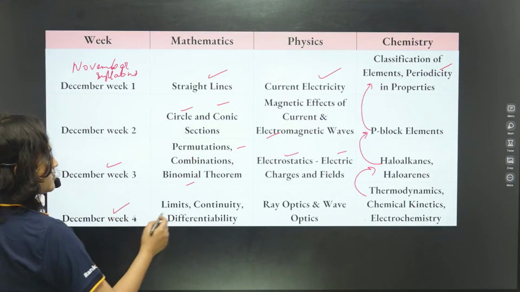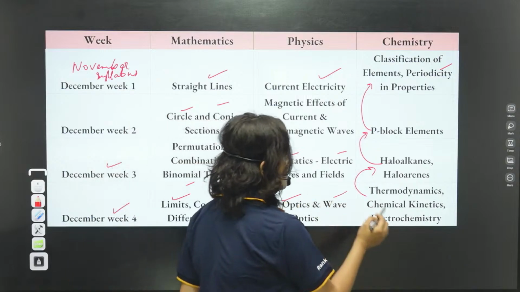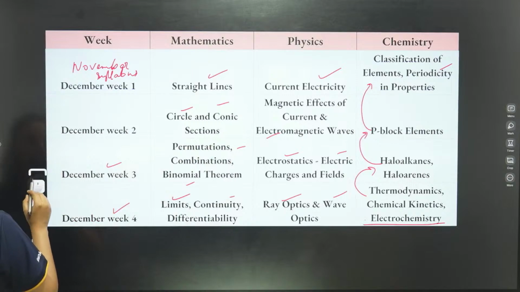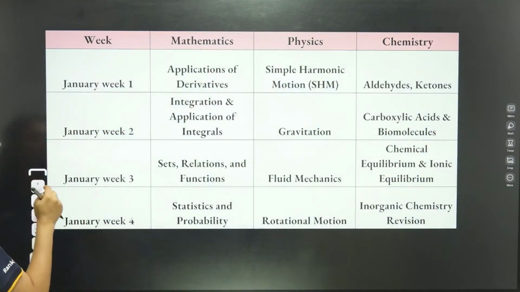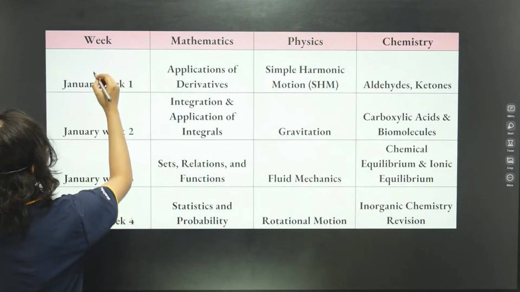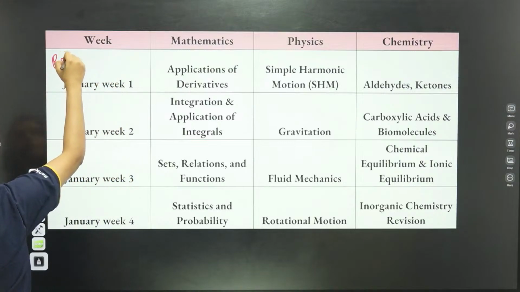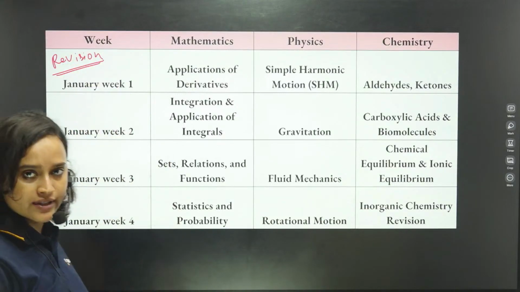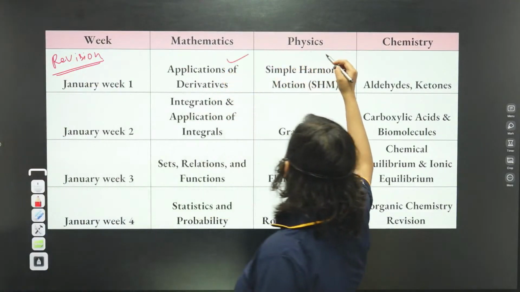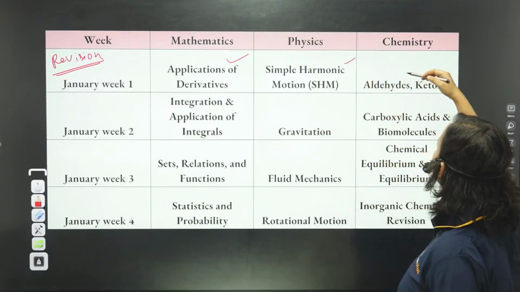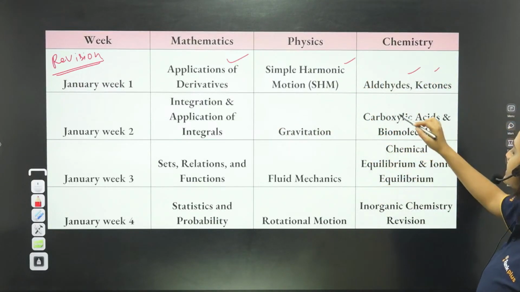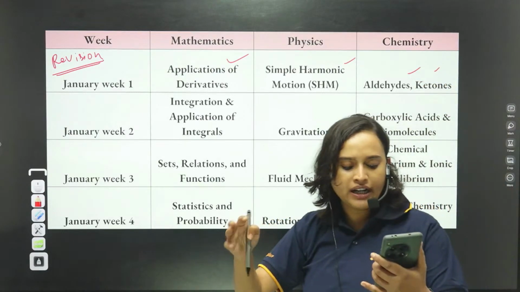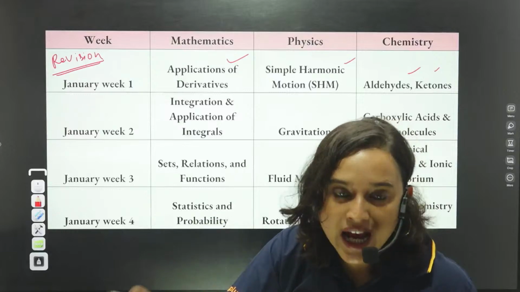And week 4, you will do LCD, ray optics, wave optics, and just do electrochemistry and try to start with the revision. Okay? Lastly, in January, what will you do? In January, try to focus more on revision. The final lap of your revision will start here. So do application of derivatives, that is AOD, SHM, aldehyde and ketone, carboxylic acid and biomolecules. I think it will stretch a little bit and go to the January portion as well.